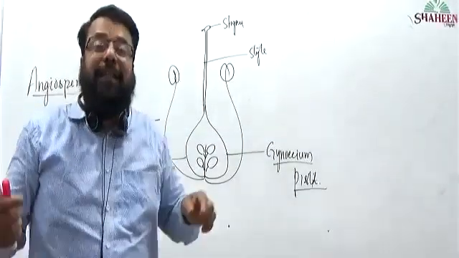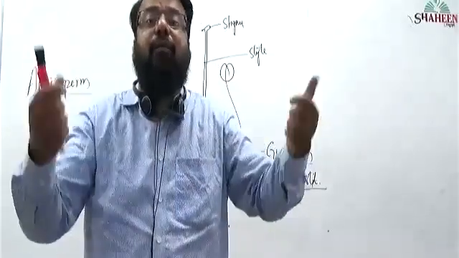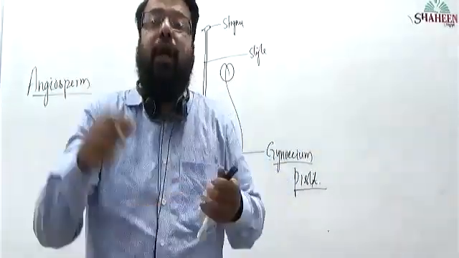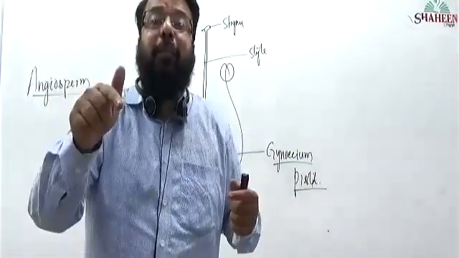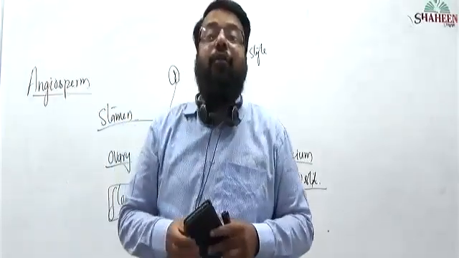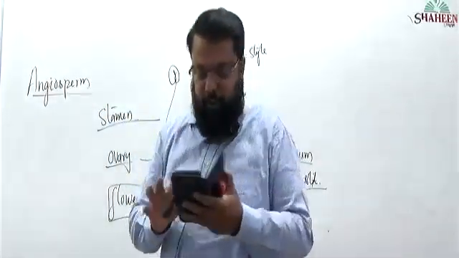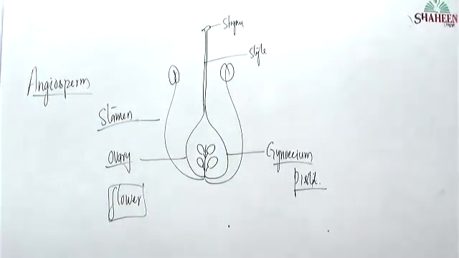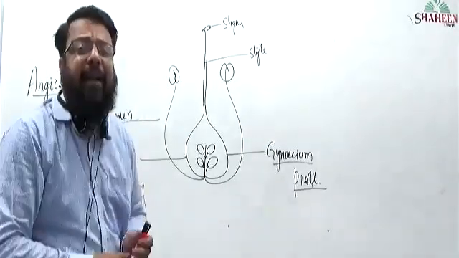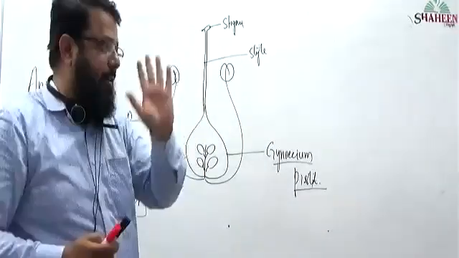So ovules are inside the ovary or outside the ovary? Ovules are inside the ovary. So ovules are covered or not covered? Ovules are covered. In which plant are ovules not covered? Ovules are naked. In which plant are there naked ovules? Please tell. Gymnosperm ovules are naked. Angiosperm ovules are covered.